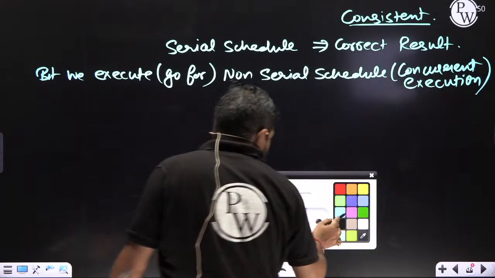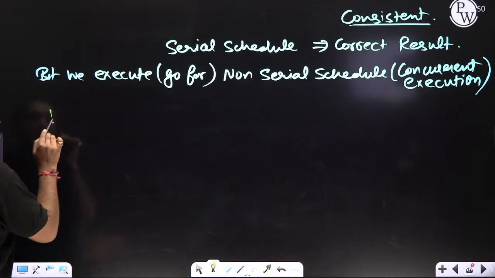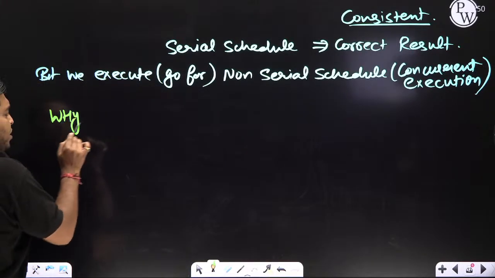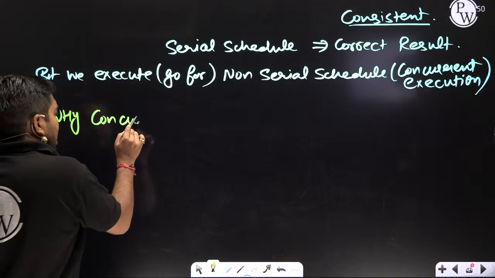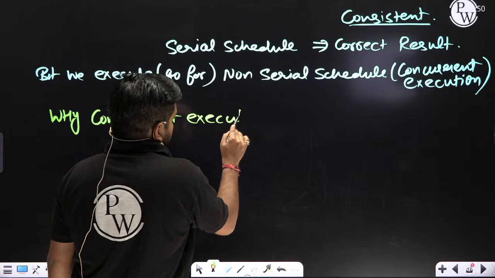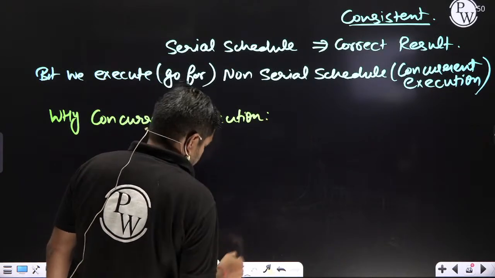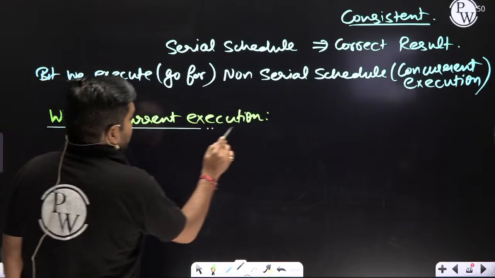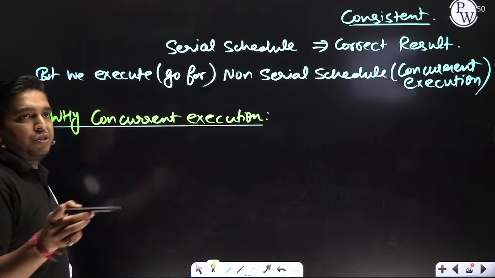Now the question arises: why do we go for it? Already you know the reason, but here I am discussing why concurrent execution.